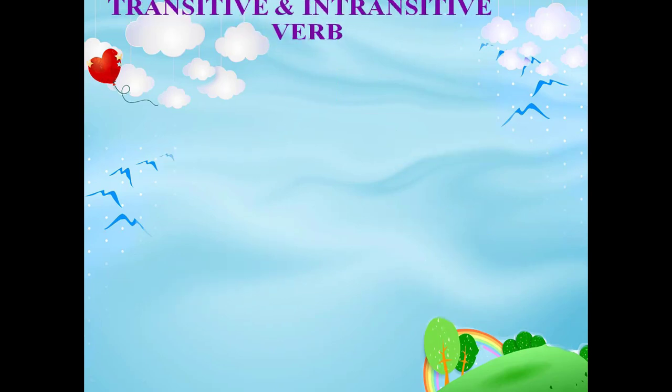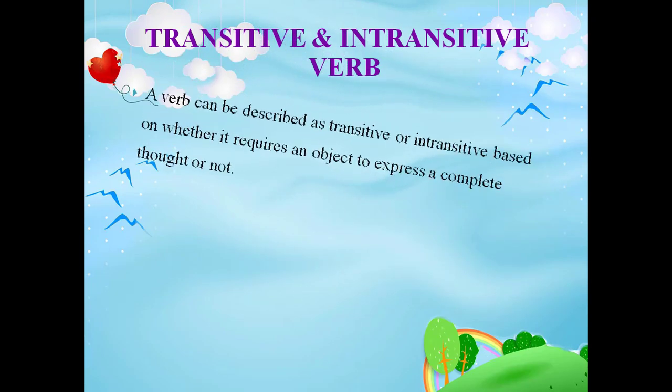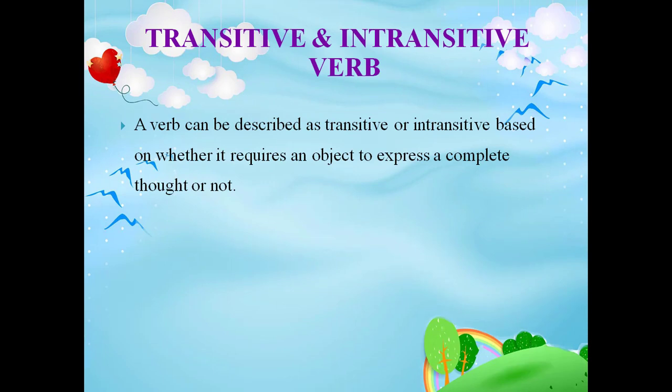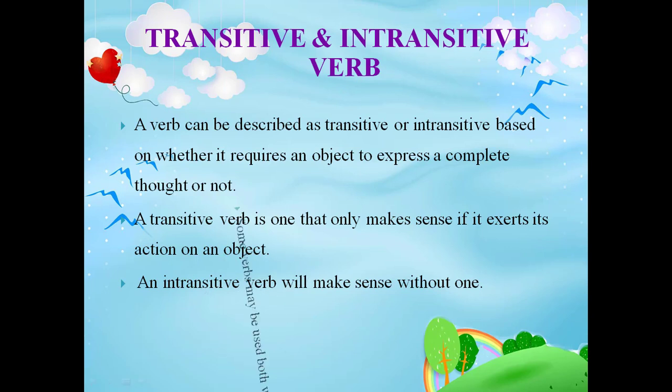Transitive and intransitive verb. A verb can be described as transitive or intransitive based on whether it requires an object to express a complete thought or not. A transitive verb is one that only makes sense if it exerts its action on an object. So, verbs that can have an object are called transitive verbs. An intransitive verb will make sense without one. Some verbs may be used both ways.